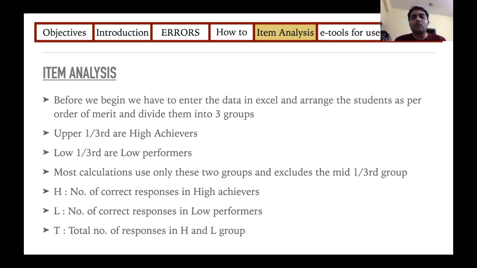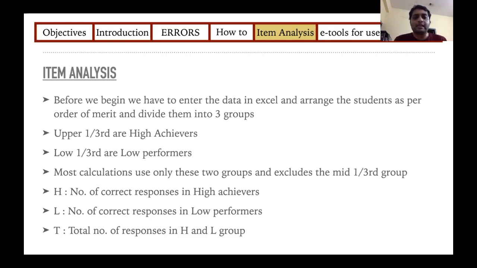So usually for this item analysis, most of the articles will tell you that you have to only consider these high achievers and low performers and ignore the responses of this mid 1/3 group. There are some articles which will tell that you can use the entire batch, but most of the articles will always tell that the indexes must be calculated based on only this upper 1/3 and lower 1/3.